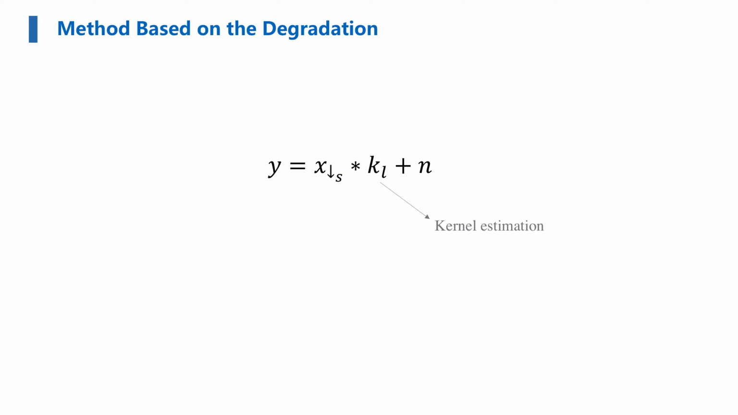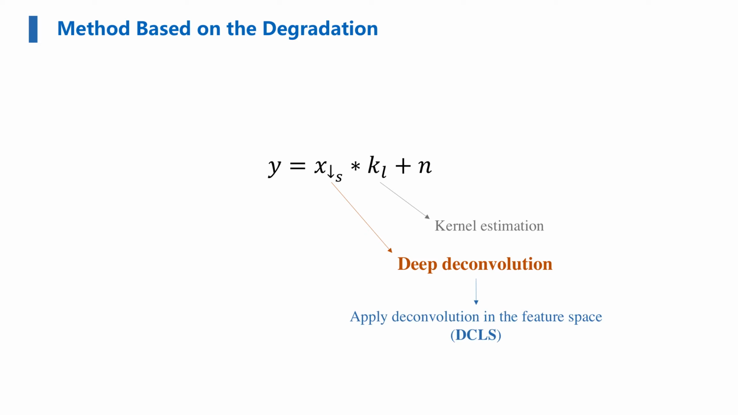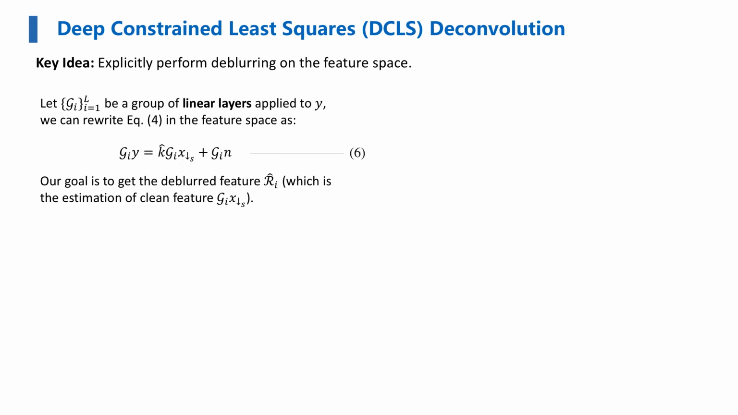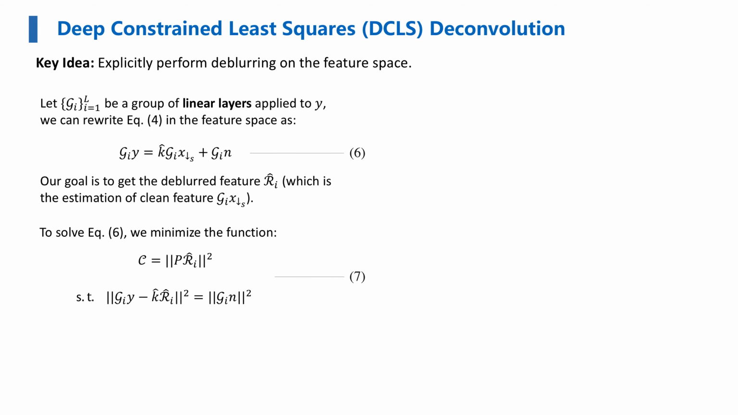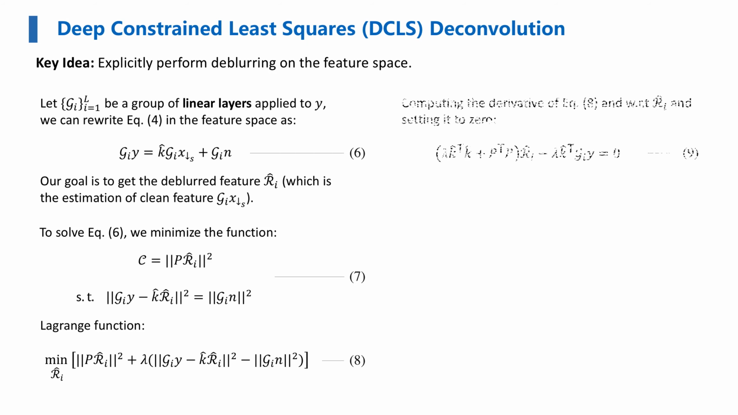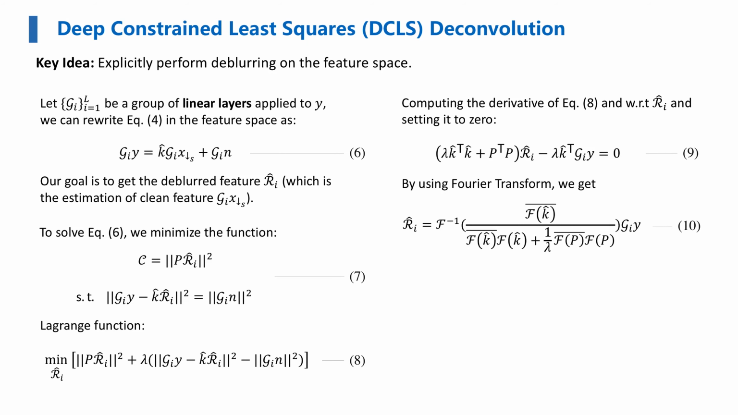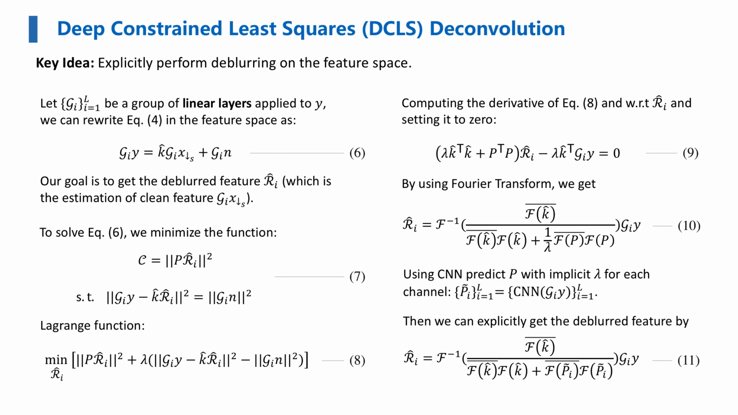After we get the estimated kernel, the next step is to apply a deconvolution method to get the clean image. Furthermore, we derive a deep deconvolution module which can be applied to the deep feature space, named DCLS. First, we rewrite the degradation model in the feature space as equation 6. Our goal is to get the deblurred clean feature R-hat. To solve it, we introduce the Lagrange function and can derive equation 10. We also noticed that the smoothness of each channel can be very different, so we use a CNN to predict the smooth filter for each channel. Then we can explicitly get the deblurred feature by equation 11.